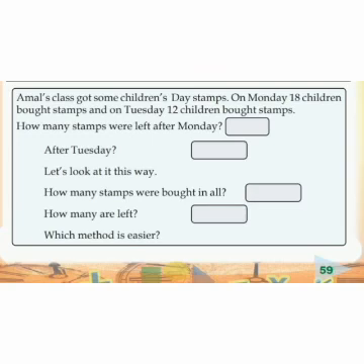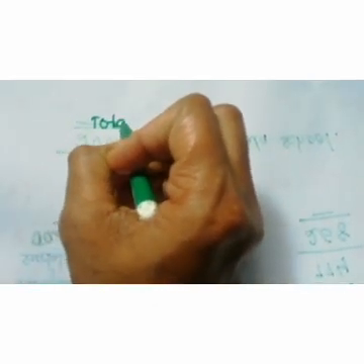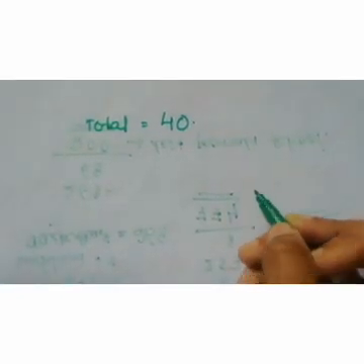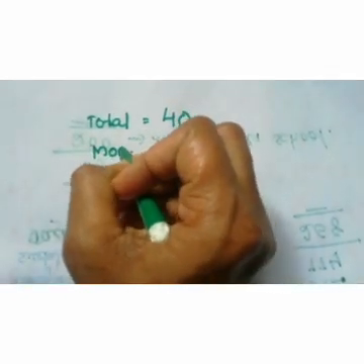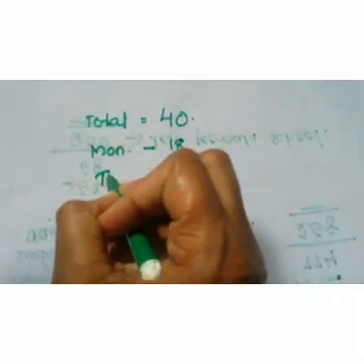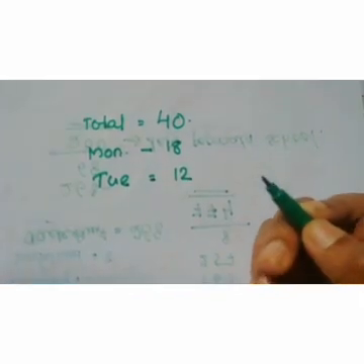Then there is another way of finding the answer. First question, how many stamps were bought in all? Then how many are left? Here you need to find out which is the easier method. Okay, this is the problem. Next question, total stamps are 40. On Monday, 18 stamps were bought by children, and on Tuesday 12 children bought stamps.